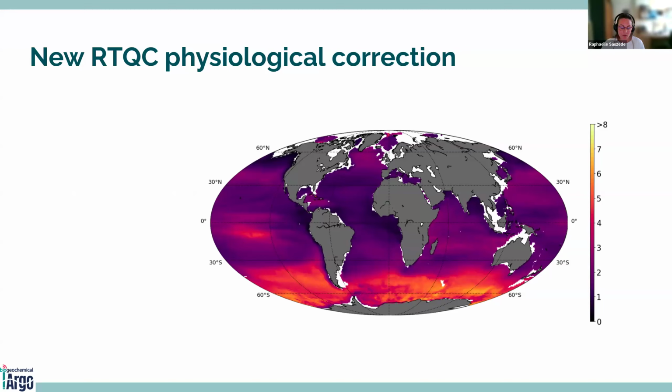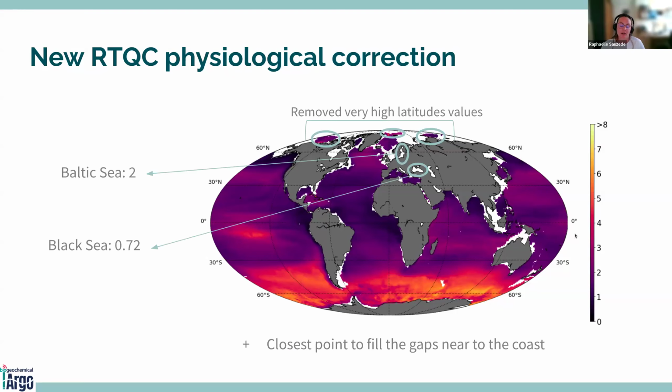You can see some results very coherent with what I showed you just before from the Rossler et al. study. From this map, we then filled the gaps. For example, for the Black Sea, where we did not have any data, we used the ratio of 0.72 that was computed from the methodology I presented using the floats.